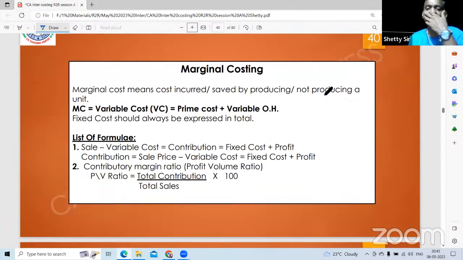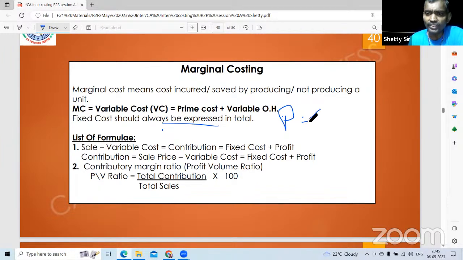Add this. Marginal costing. Marginal cost means extra cost incurred for producing an extra unit or cost saved by not producing a unit. Marginal cost is equal to variable cost, which is equal to prime cost plus variable overheads. Fixed cost is always expressed in total here. And you have to learn the formula by heart. That is nothing but a profit formula.